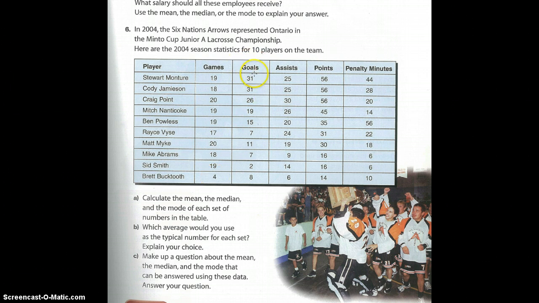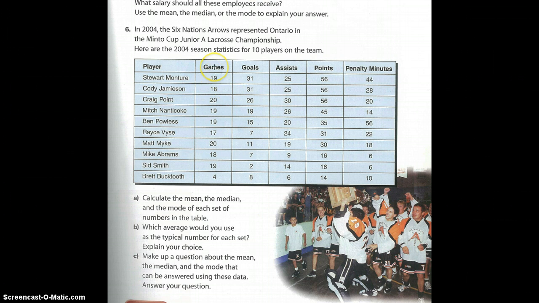Figure out the mean of goals. Add them up, divide by 10. Assists, add them up, divide by 10. Points, add them up, divide by 10. Penalty minutes, that means when you do something wrong and you have to sit off. Maybe that happens in PE class sometimes, I don't know. So I would add up the penalty minutes and then divide my answer by 10, and that's how I find the mean.